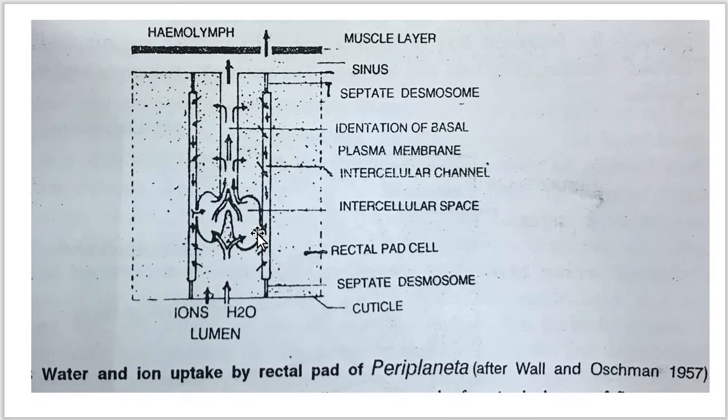Mostly these mitochondria are arranged in the lateral and apical plasma membrane infoldings, facing the cuticle layer. This diagram depicts the uptake of water along with the ions inside the cell.